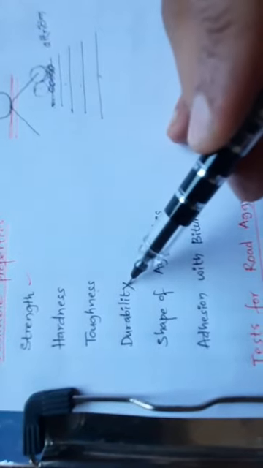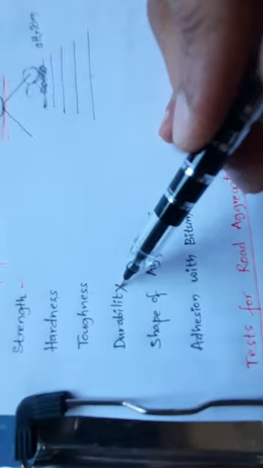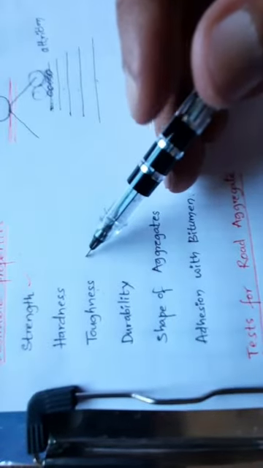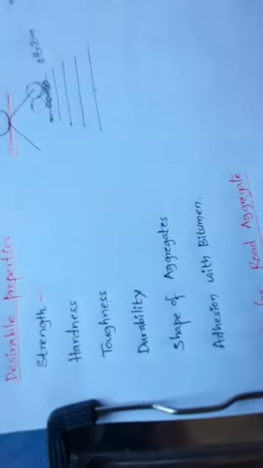Next is durability. The stones used in pavement should be durable and should resist disintegration due to the action of weathering. They shouldn't be crippled in a short time, because whenever you construct any kind of road, depending upon the category, we have a design life. For a national highway, they have 30 years or 15 years.